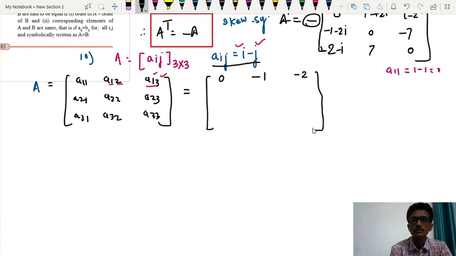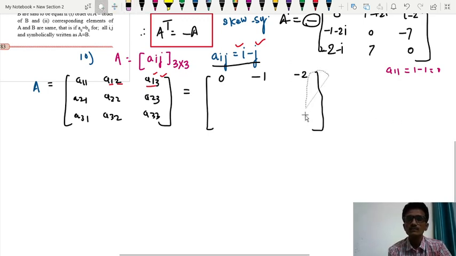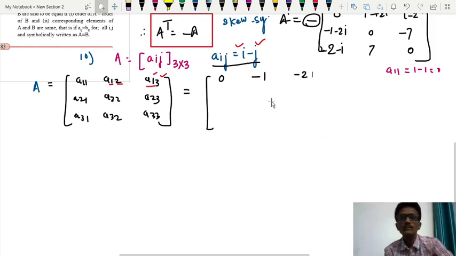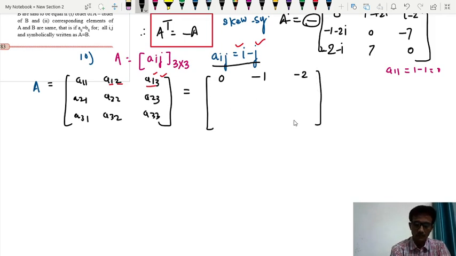Then we'll write A21. Here A21, that is 2 minus 1, that is 1. Then A22 is 0 because i minus j, i is 2, j is also 2, 0. Then A23, i minus j, that is 2 minus 3, minus 1.